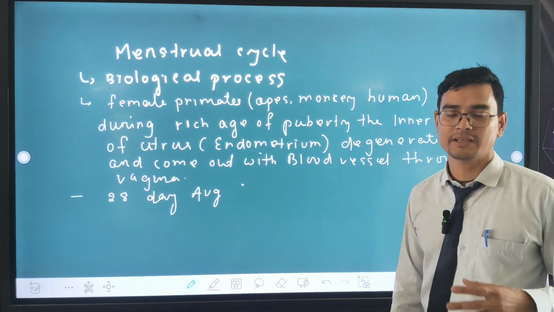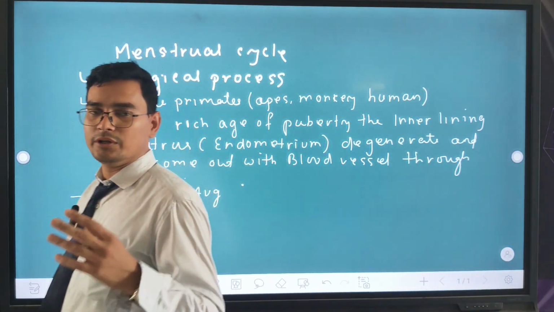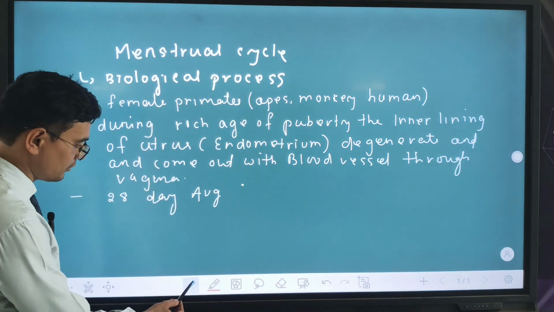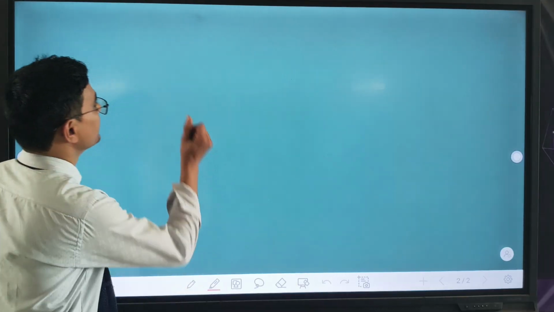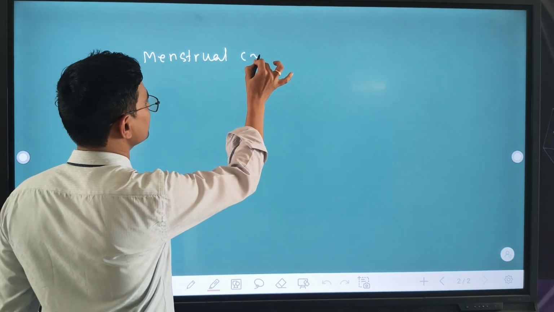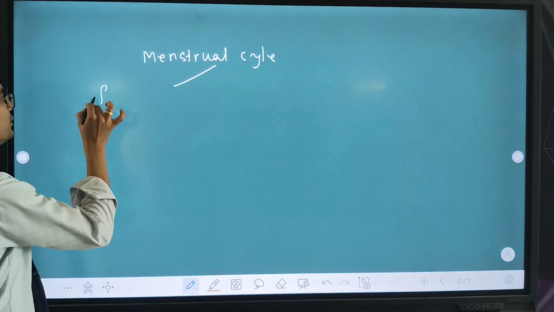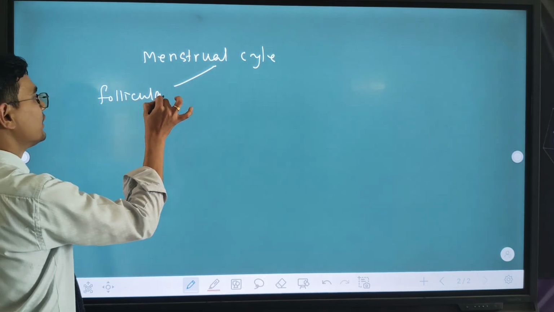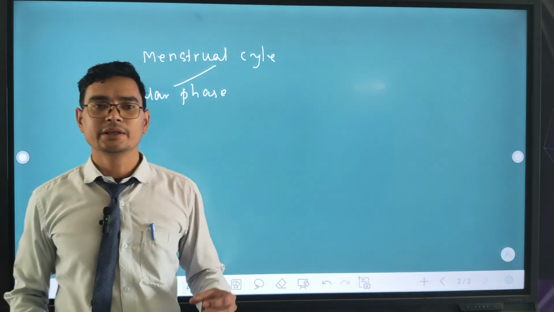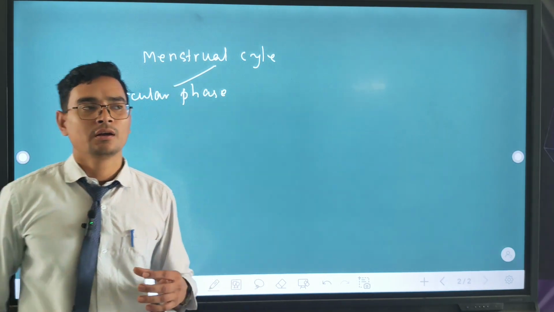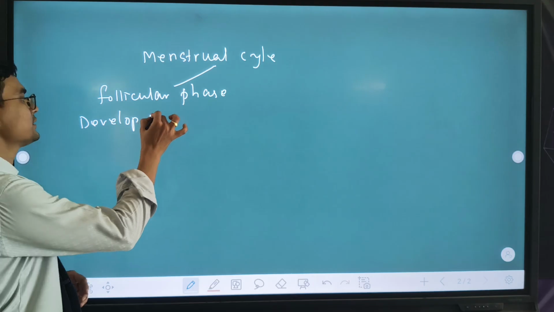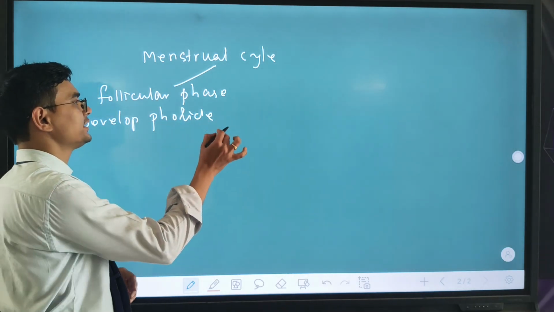One is the follicular phase, in which follicles, the Graafian follicles, grow and develop. Another is the secretory phase.